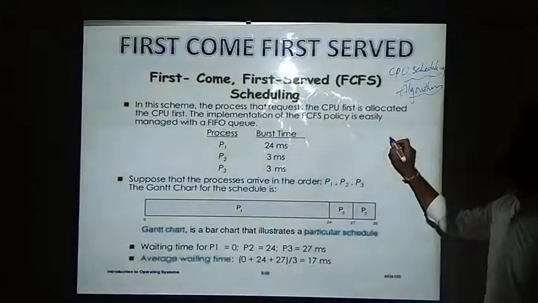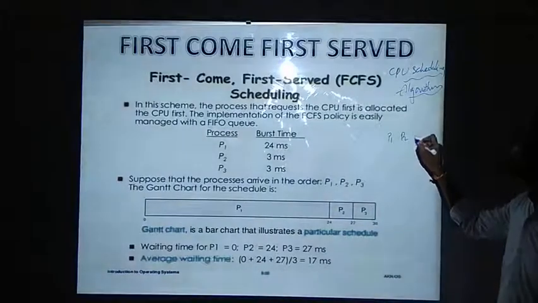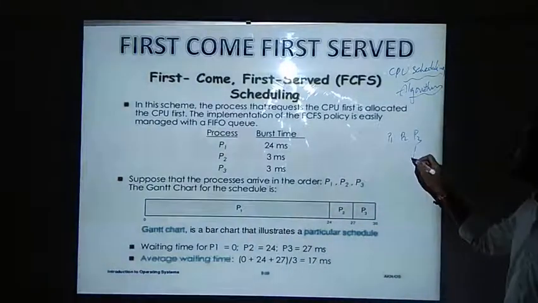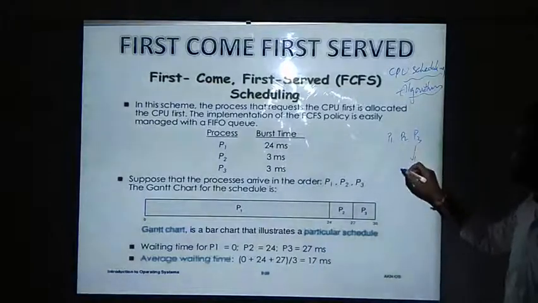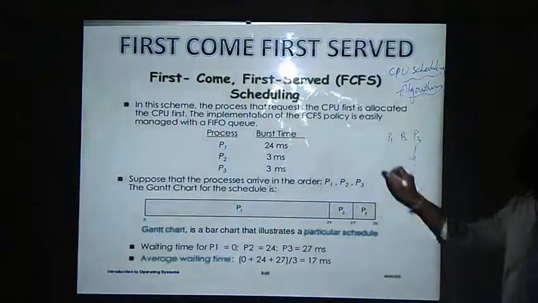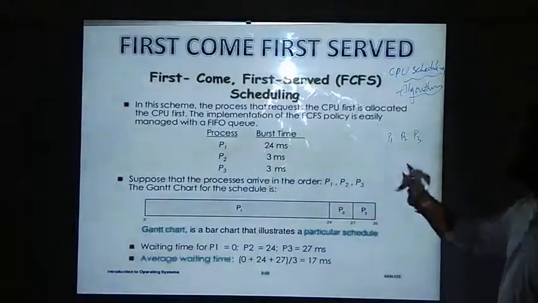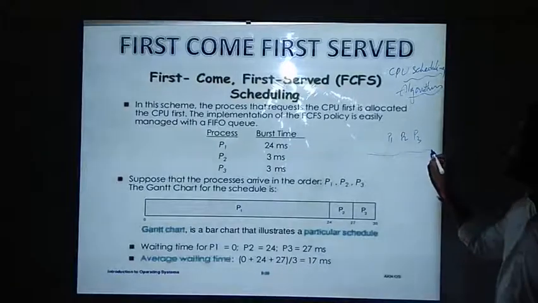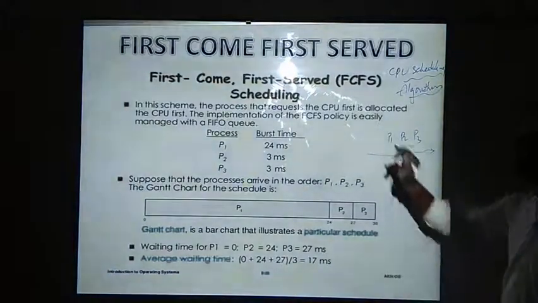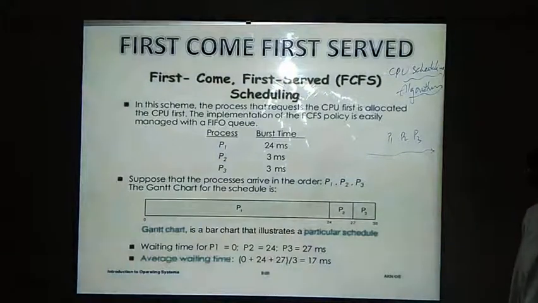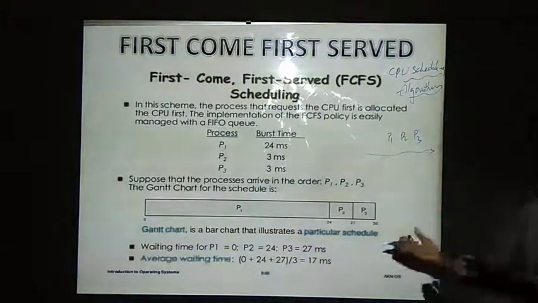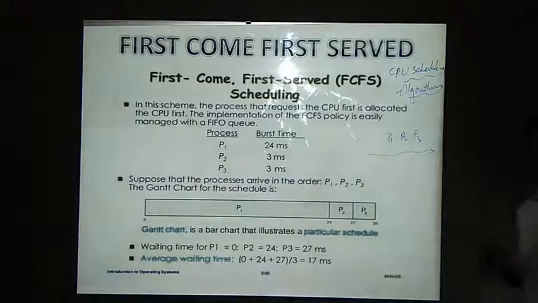So consider that there are processes like P1, P2, P3. If P3 comes first, then it will be allocated the CPU. If P2 comes next, P2 will be allocated. If P1 comes third, in the third sequence it will be allocated. So whatever sequence it follows in order to acquire the CPU is nothing but first in first out fashion. If I am requesting for the first time, then I will take the CPU. If you are requesting, you will be in a waiting position, because I have already acquired the CPU and I will be executing myself. That is what we have written here.